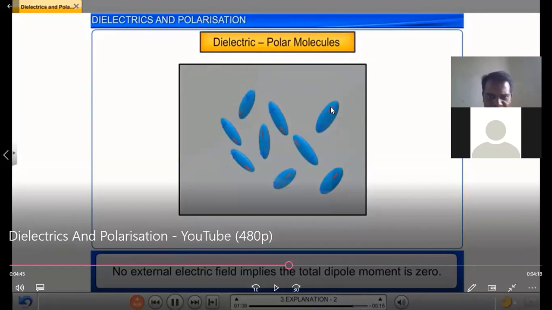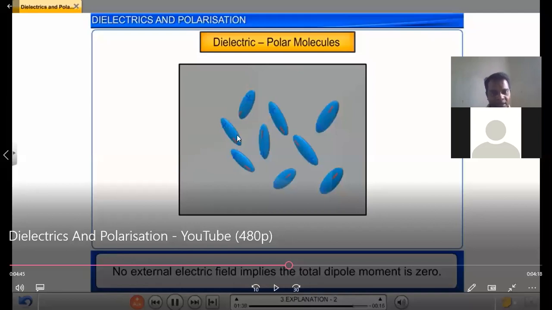This is the positive charge and this is the negative charge. So the dipole moment of this particular atom is cancelled with this one because they are in opposite direction.